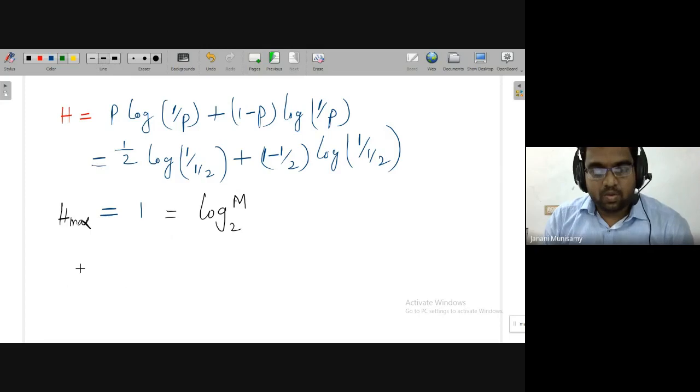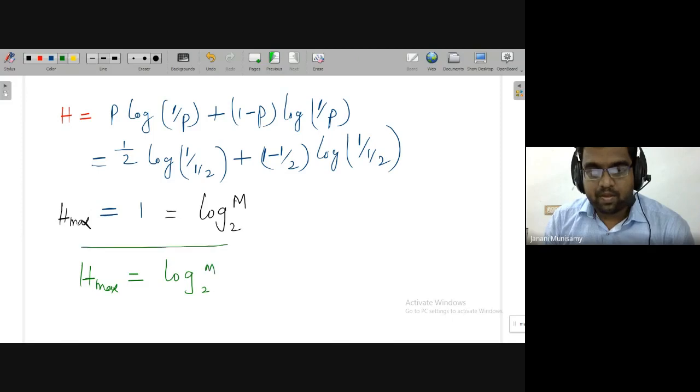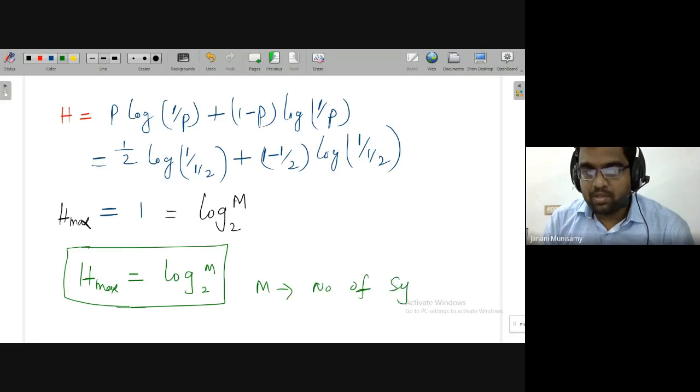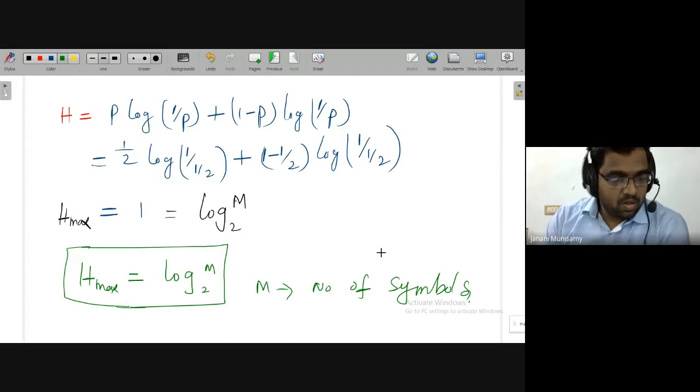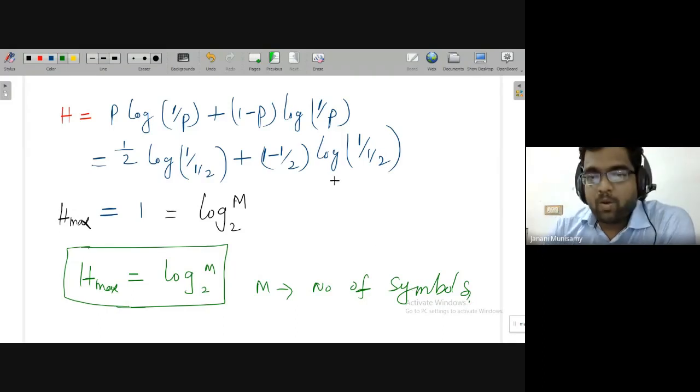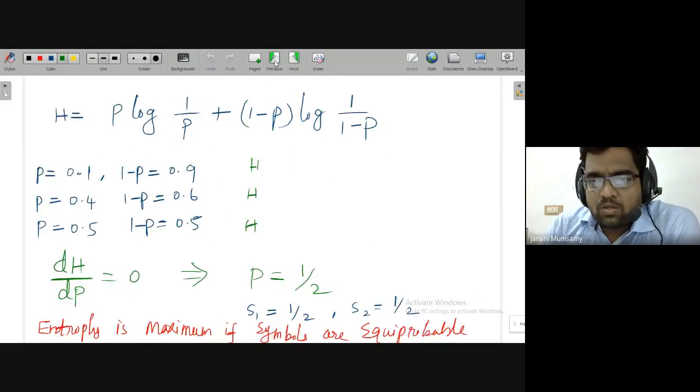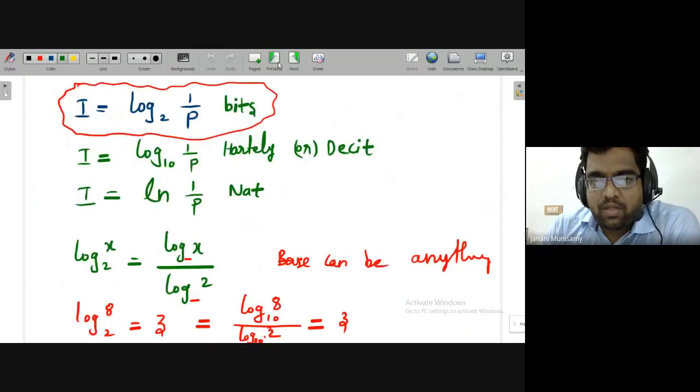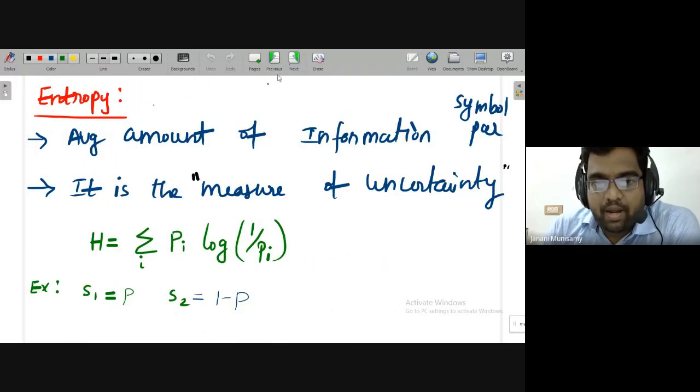So H max is equal to log base 2 of m, where m is the number of symbols or number of events. So now we started with the information, then we have defined H, average amount of information.